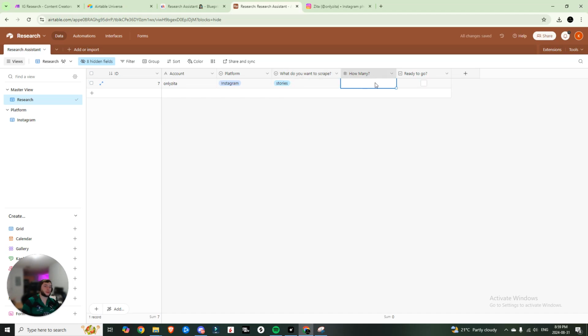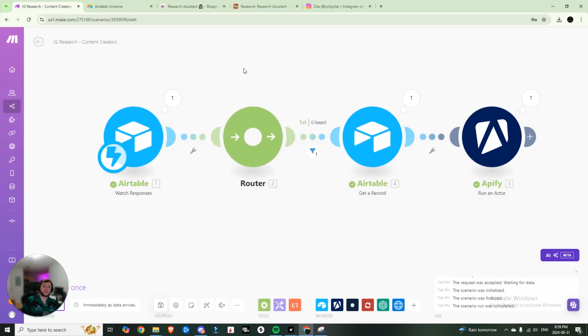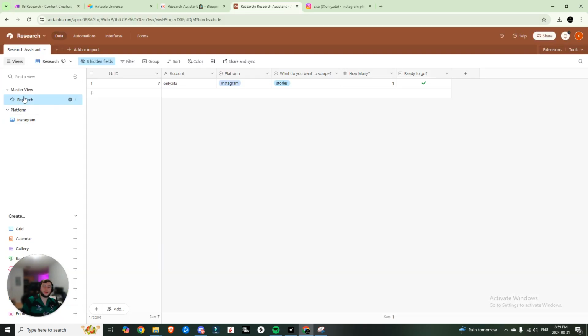We can specify the amount that we want to scrape. So for today, just to demonstrate, we'll do only one, and once I hit ready to go, it's going to fire the automations that we are going to build out from scratch today, right? So it triggers this automation, and then you can see that it watches this webhook response. It triggers this actor to go and scrape that data for us.